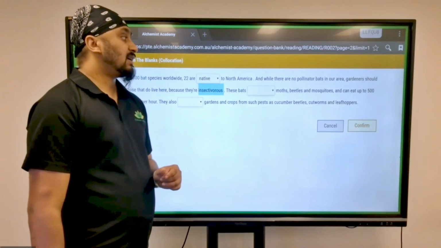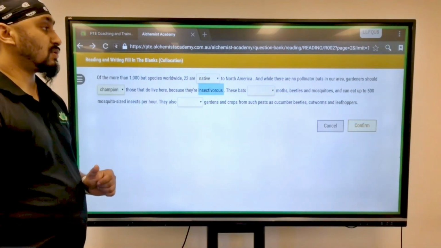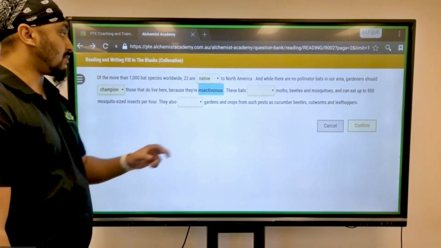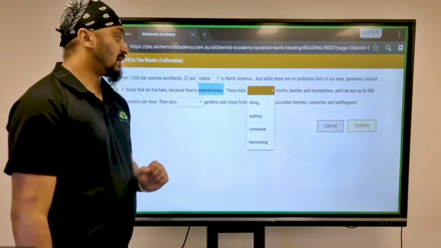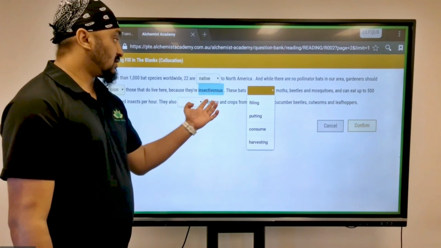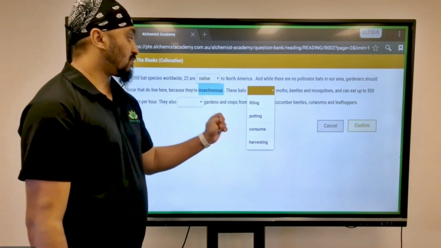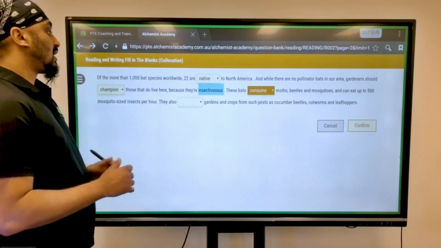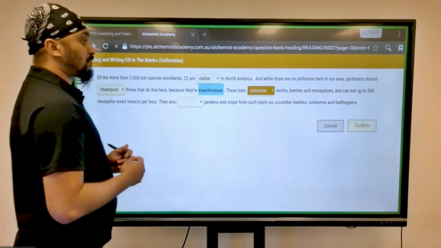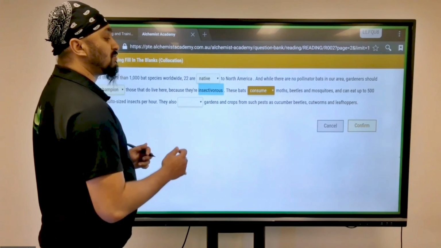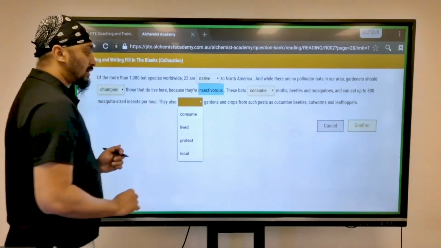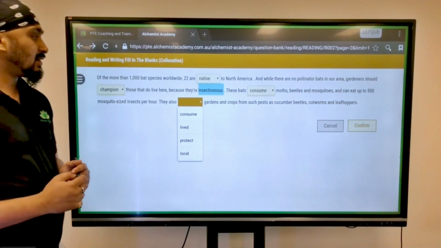These bats dash moths, beetles, and mosquitoes and eat up to 500 mosquito-sized insects per hour. These bats dash. We just looked at what insectivorous is, so I'll probably say consume moths, beetles, mosquitoes. They also dash gardens and crops from such pests as cucumber beetles, earthworms, and leafhoppers. They also consume gardens and crops?